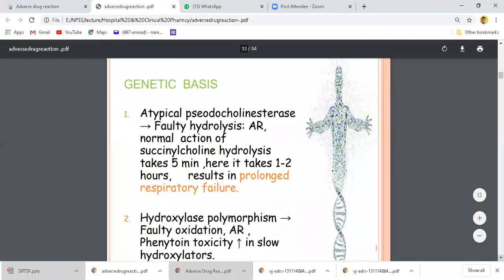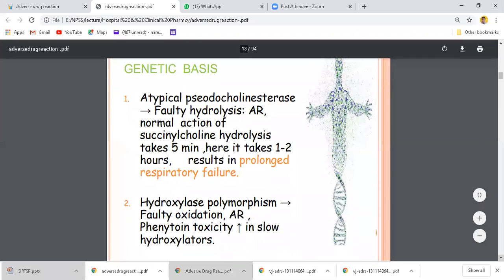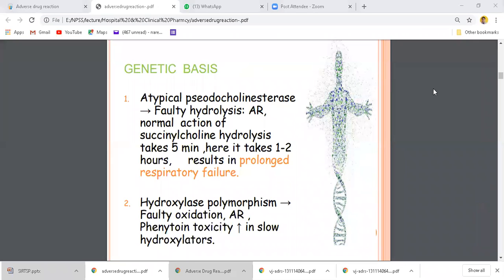Now, genetic basis. Atypical pseudocholinesterase: faulty hydrolysis. The normal action of succinylcholine hydrolysis takes 5 minutes; here it takes 1 to 2 hours, resulting in prolonged respiratory failure.